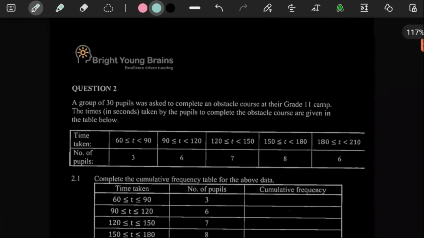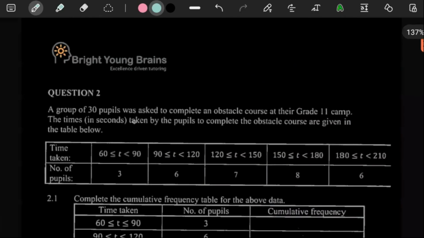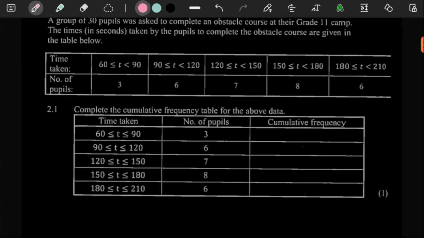It says here, question 2, a group of 30 pupils was asked to complete an obstacle course in their grade 11 camp. And then it says the times in seconds taken by the pupils to complete the obstacle course are given in the table below. So this is saying people that took between 60, what did they say in seconds? Yeah, 60 seconds to 90 seconds. It was just 3 people. So clearly these ones finished the fastest, and then these finished the latest. So as you can see here, they're telling us between 90 and 120, there's 6, going on and on. So they want us to complete the cumulative frequency table.